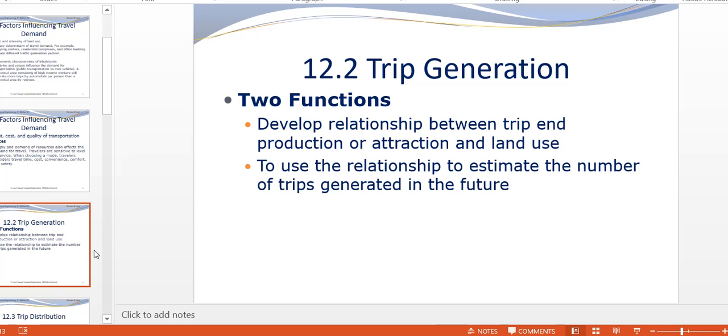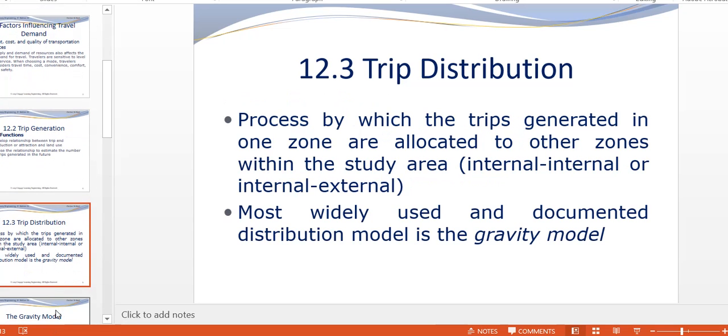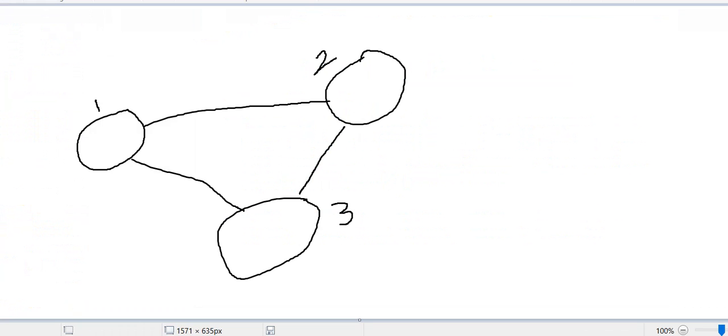Now the other thing is traffic distribution. What does it mean? I drew a figure here. There are three areas: one, two, and three. If area one generates, say, 200 trips per day, how many will go to two, and how many will go to three? That is distribution. How are trips distributed? In fact, that is our target today to see.